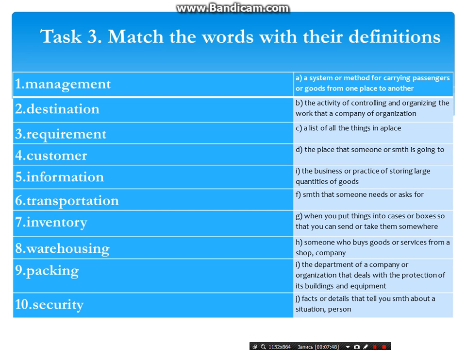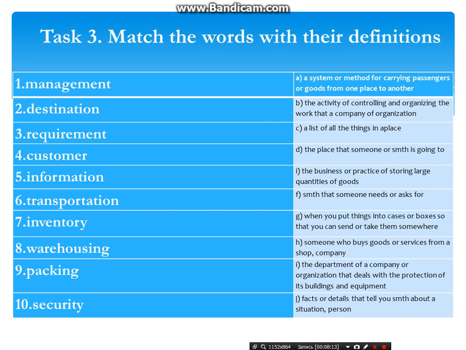Next task number 3. Match the words with their definitions. And also in the slide you can see 10 words, and if you draw attention to the given words, all the words also are taken from the text, and they are repeated from the synonyms which we have just worked on.